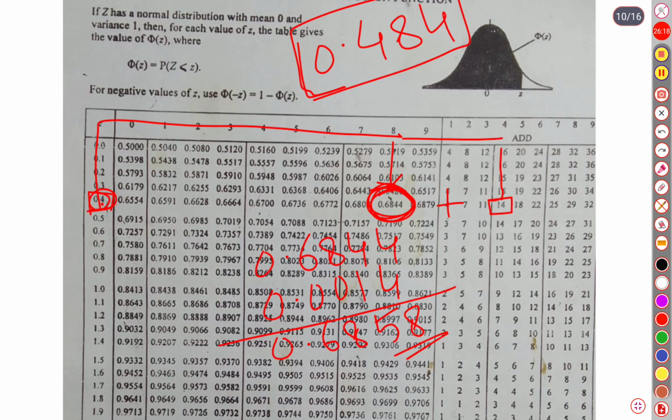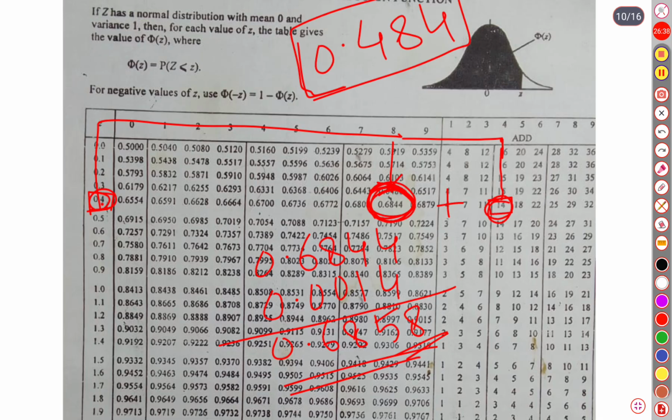First we will find 0.48 from this table: 0.6844 is the probability. Then for the next 4, it is to be added. Here there was 14, so we have added 0.0014. So ultimately we have got 0.6858.